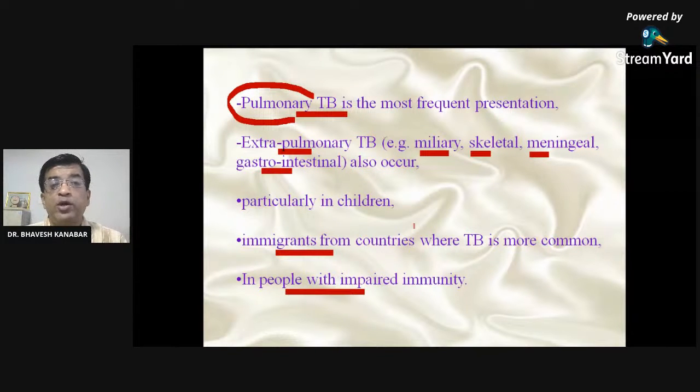So in your class, if you are 100 people, 40 of them may be harboring the bacteria, that is Mycobacterium tuberculosis, but all of them do not develop disease because their immunity is strong, because their nutrition is strong, right? So whenever there is impaired immunity, this disease develops in the form of tuberculosis.